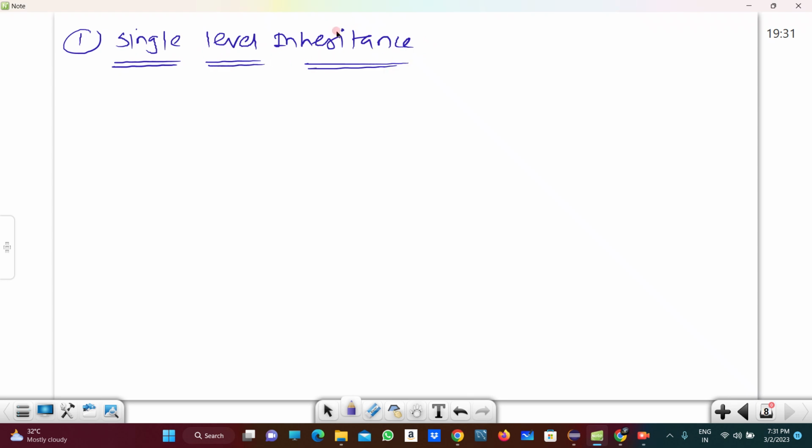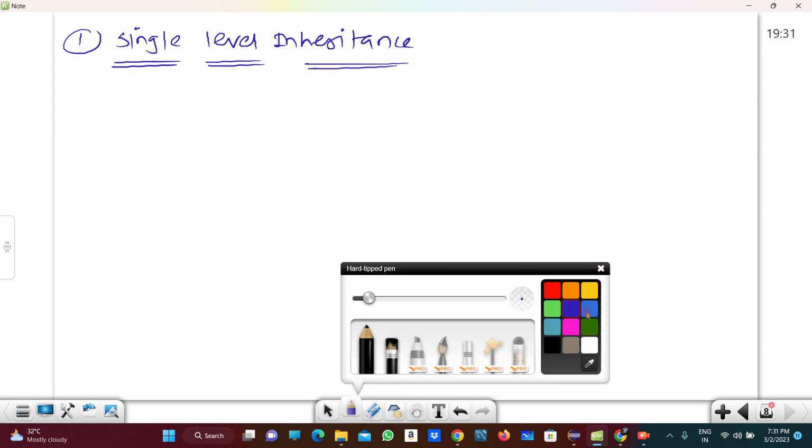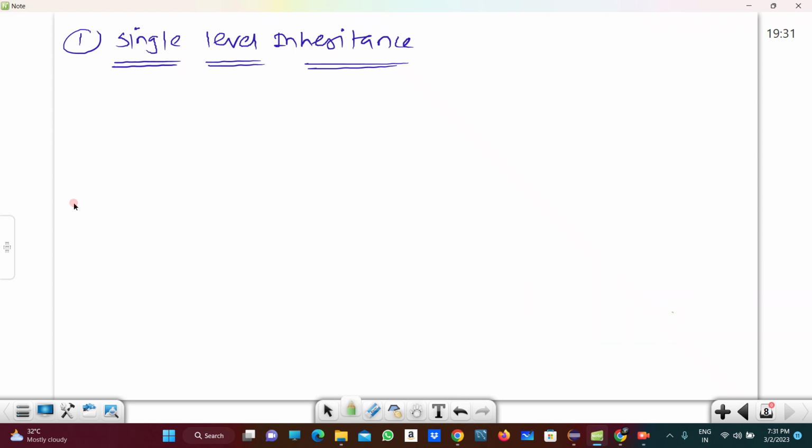So what happens in the single level inheritance? The same example I am taking here. So this is the property of the father: there is a car, home, and money, right?